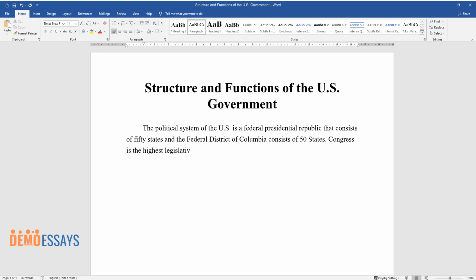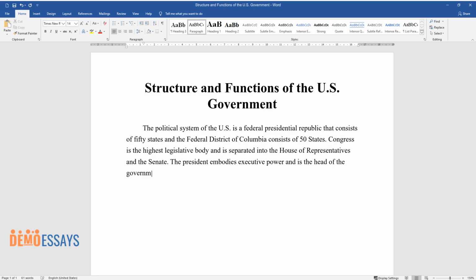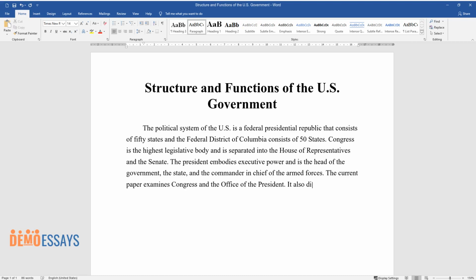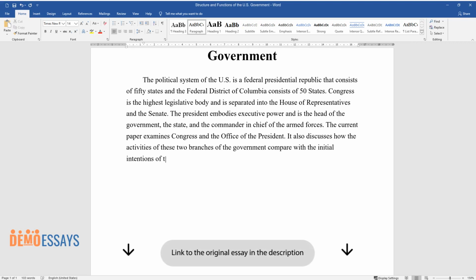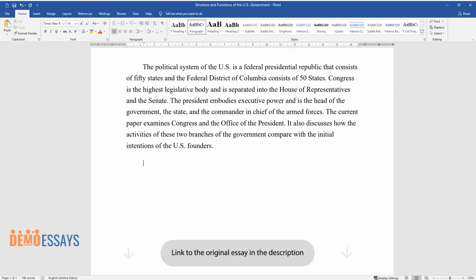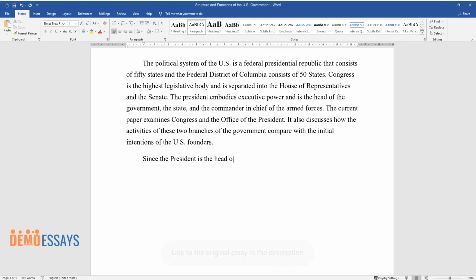Congress is the highest legislative body and is separated into the House of Representatives and the Senate. The President embodies executive power and is the head of the government, the state, and the Commander-in-Chief of the Armed Forces. The current paper examines Congress and the office of the President. It also discusses how the activities of these two branches of the government compare with the initial intentions of the U.S. founders.